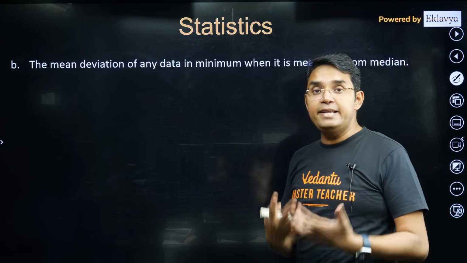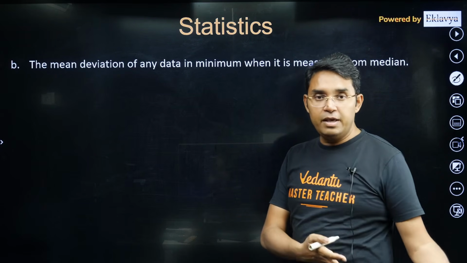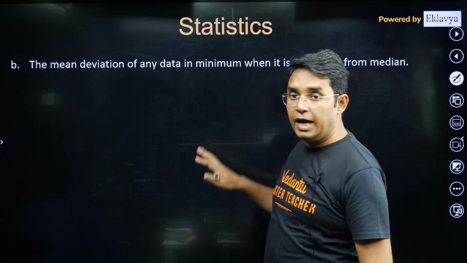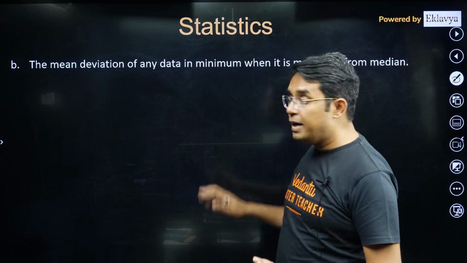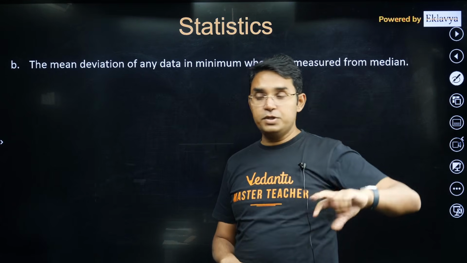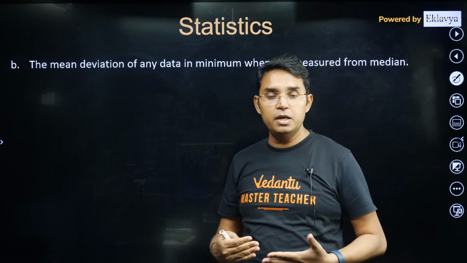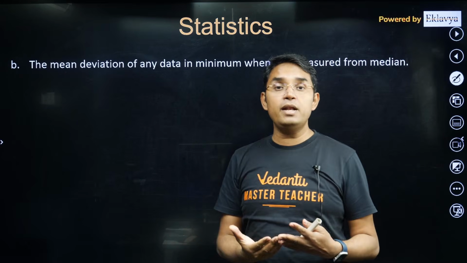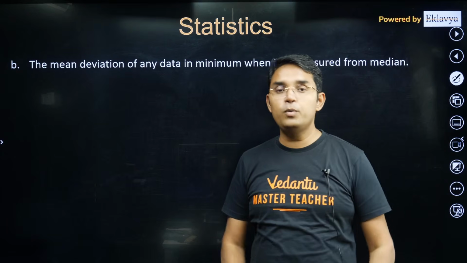I have intentionally not taken that question because you may be solving PYQs near your JEE exam, so I have not included it in my session. In two of the options, they asked mean deviation about median and mean deviation about mean, and the two options had different values. So obviously you can identify which one has to be matched with which. I hope you are getting what I am saying.